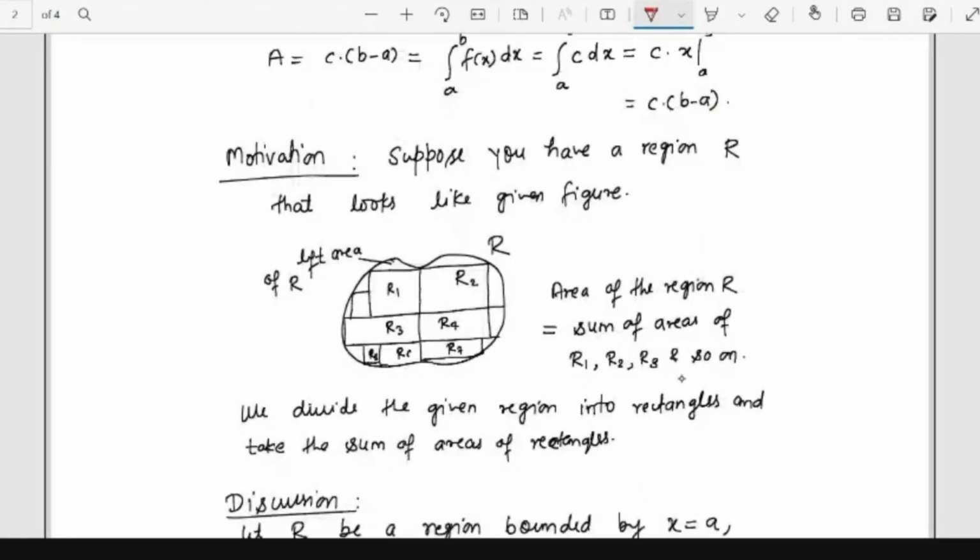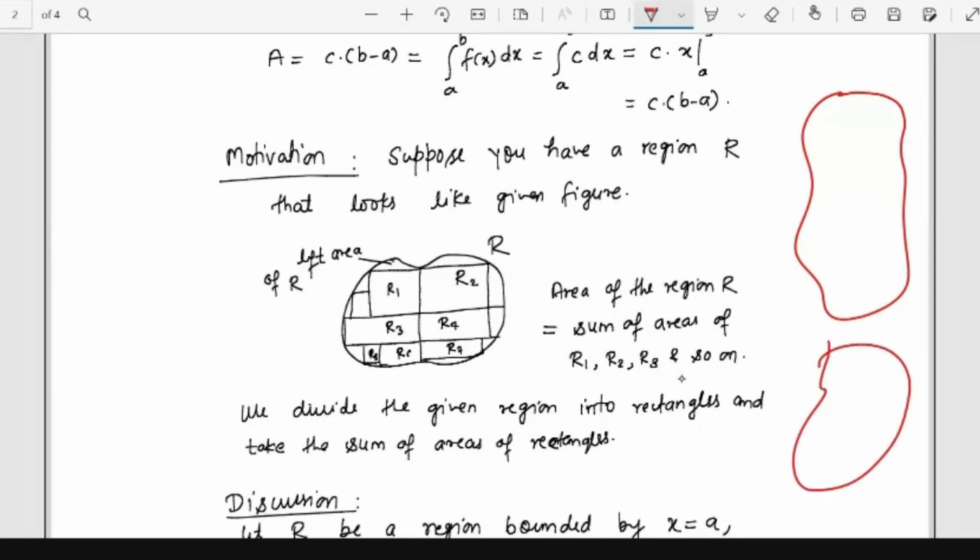So basically what is the motivation? Now if we have to calculate the area of any object which looks like this, suppose I have some object like this or some object like this, I want to calculate the area of all these objects. So how to calculate, provided you only know how to calculate the area of a rectangle?